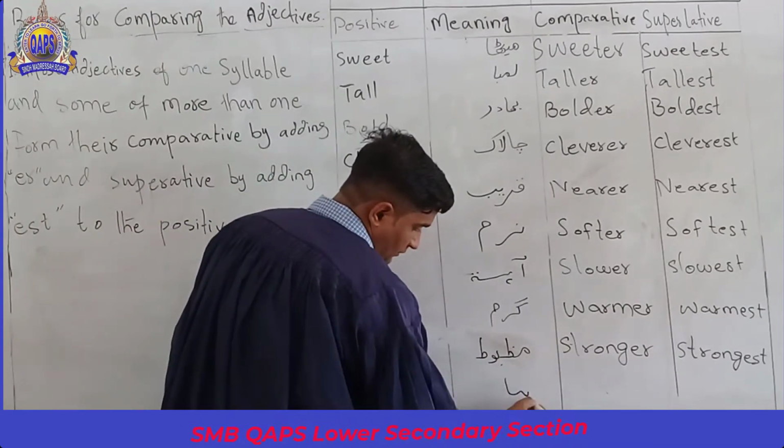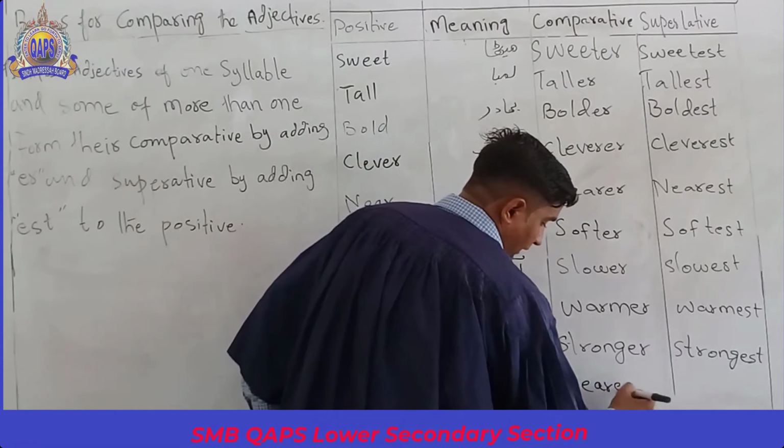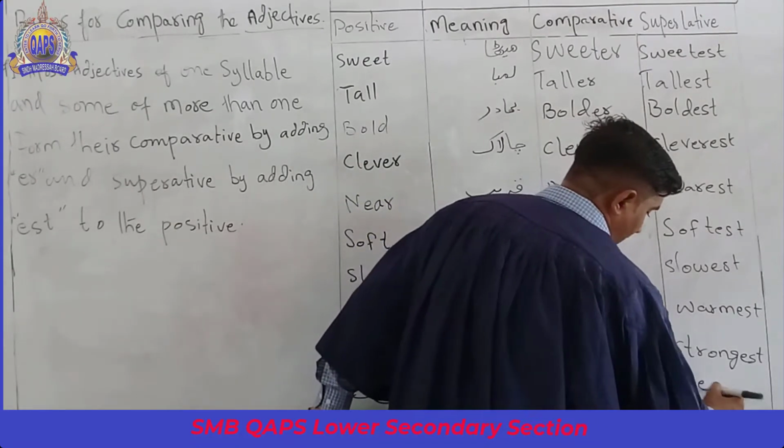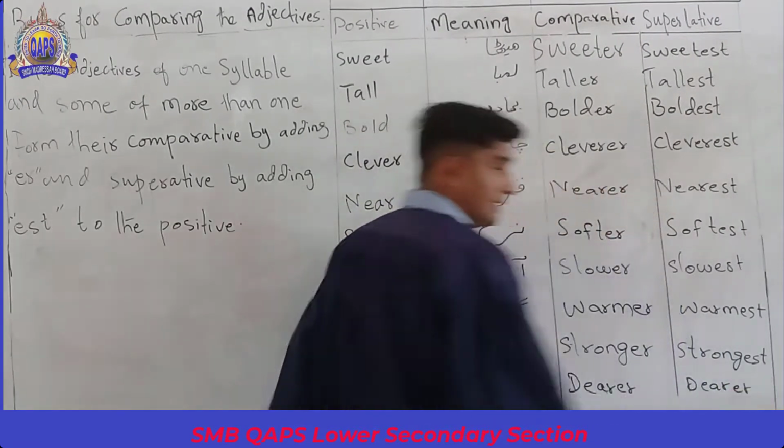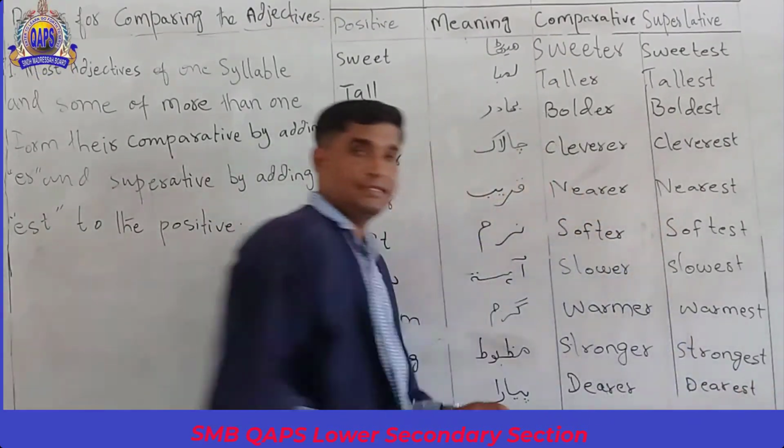Dear means pyara. Its comparative is dearer and superlative is dearest.